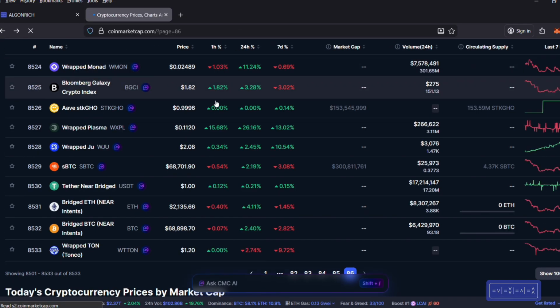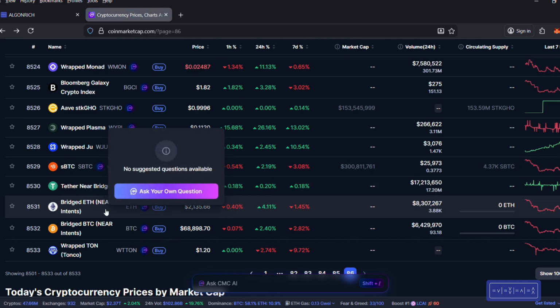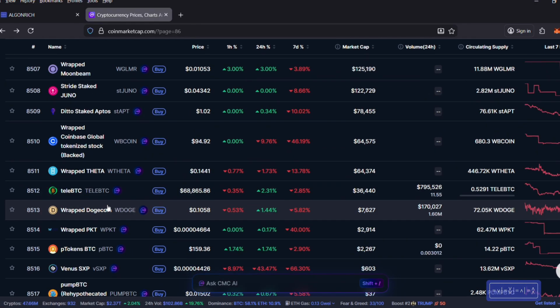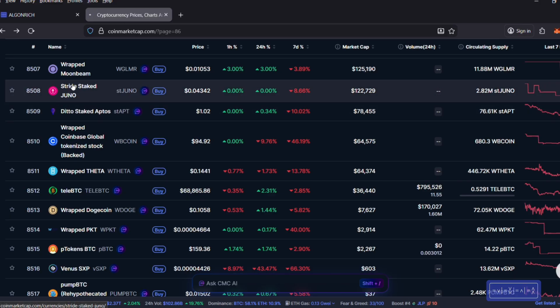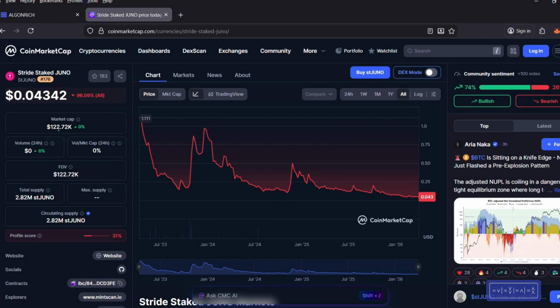And yeah, pretty much, let's look at another coin. Let's go up and let's see what is it? Strike Stake Juno. Okay, number 8,508. Let's click on it. The market cap is $122,000. So it's a pretty new coin, or token. It tells you here the price is 0.04 cents.